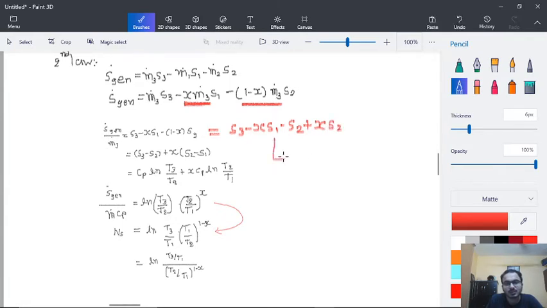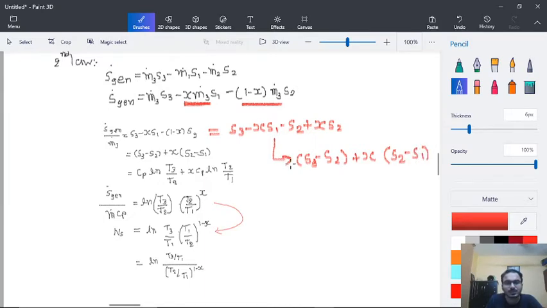So further simplification will give us S3 minus S2 plus x into (S2 minus S1).